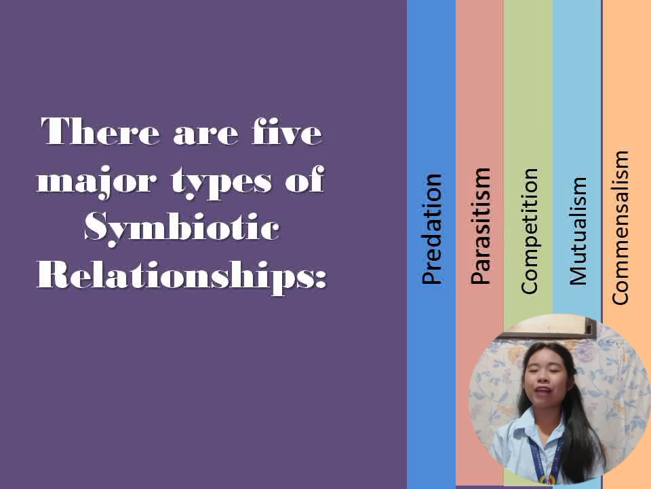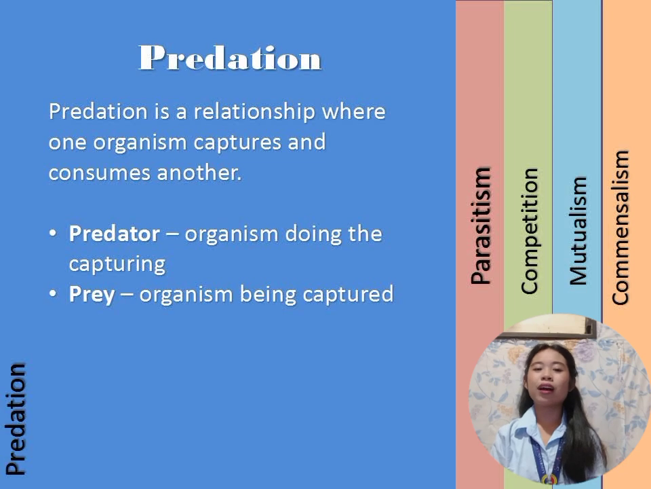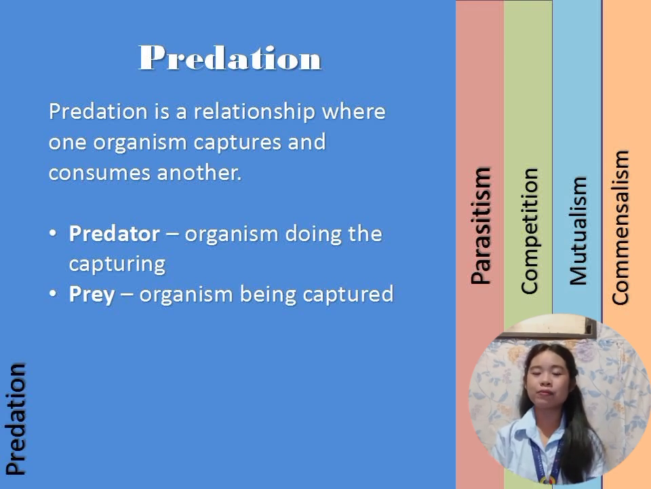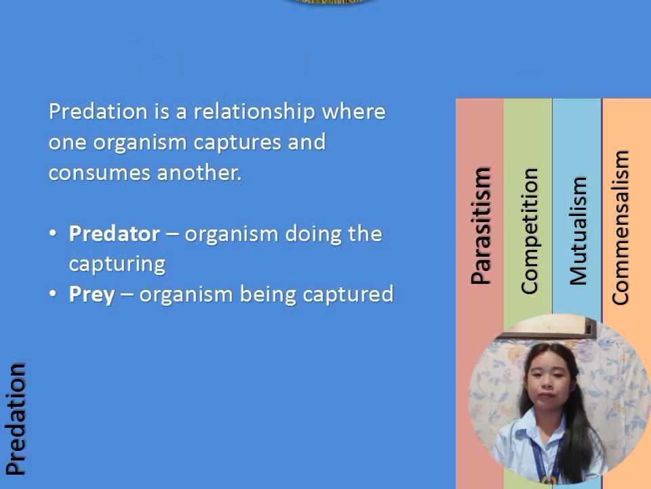So, there are 5 major types of symbiotic relationships, namely predation, parasitism, commensalism, competition, and mutualism. First, we will discuss predation. What is predation? Predation talks about a relationship where one organism captures and consumes another. There are 2 types of organisms in predation. First is the predator. The predator is the organism doing the capturing, whilst the prey is the organism being captured.